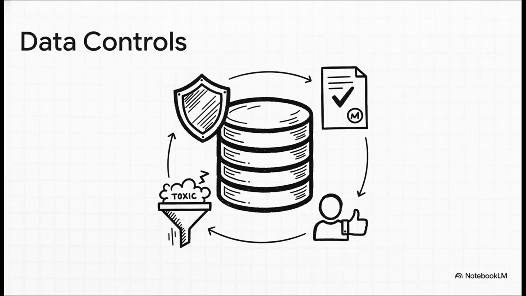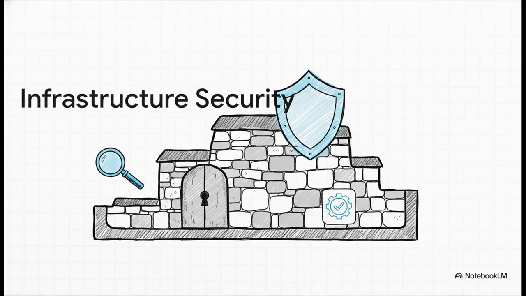So, what does securing the data actually mean? Well, it means using technology that protects people's personal information. It means making sure you actually have the right to use the training data in the first place, actively filtering out all the toxic or biased junk, and, this is a big one, always handling user data based on their explicit consent. And for the infrastructure, first, we need to know every single asset we have, every piece of code, every single model. Then, internal teams should only get the absolute minimum access they need to do their jobs. And it is so crucial to use modern, secure frameworks where security is just built in from the get-go.